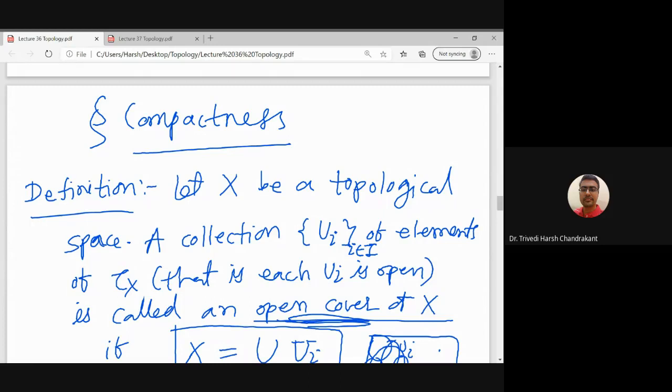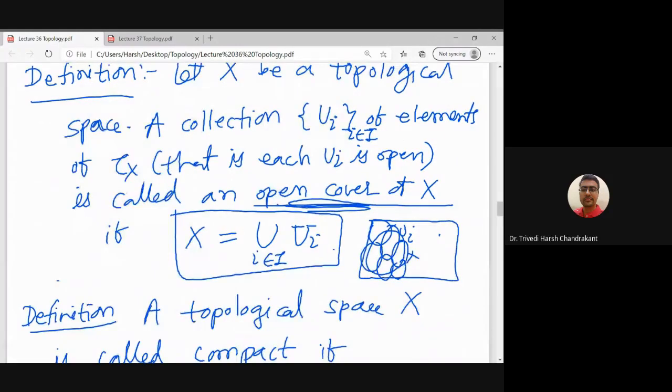So let X be a topological space, a collection U_i of open subsets of X is called an open cover of X if X can be written as a union of U_i. So cover means the collection of sets U_i, its union is X. But open cover means each set in this collection is open. So each U_i is open. That means it is a collection of open sets, and which covers X means its union is X. So this is the meaning of open cover.